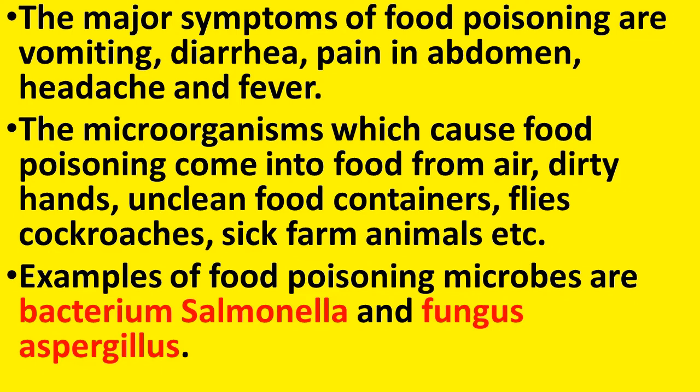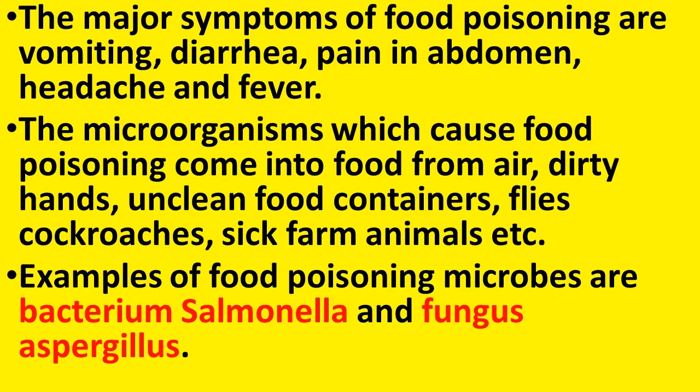The microorganisms which cause food poisoning come into food from air, dirty hands, unclean food containers, flies, cockroaches, sick farm animals, etc. So, these are the ways by which these microorganisms can get into the food. Which are they? It can come from the air. If the food is kept open, then these microorganisms can come into the food very easily through the air.